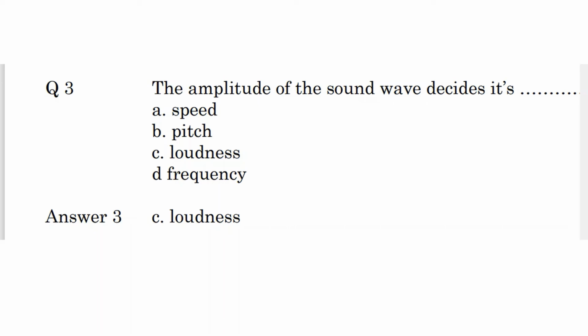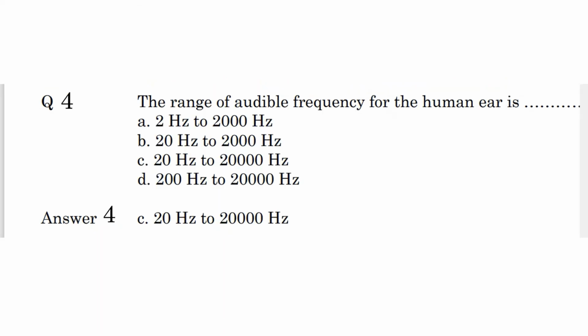Question number 4. The range of audible frequency for the human ear is option A, 2 Hz to 2000 Hz. Option B, 20 Hz to 2000 Hz. Option C, 20 Hz to 20,000 Hz. Option D, 200 Hz to 20,000 Hz. The correct answer is option C, 20 Hz to 20,000 Hz.